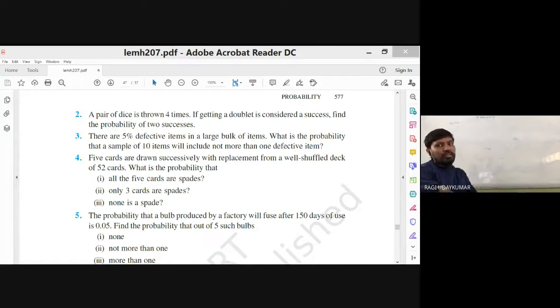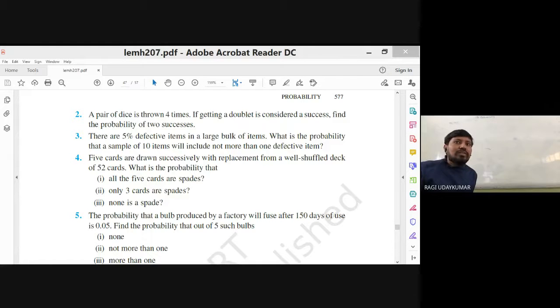Simple question here. Difficult questions I'll explain to you on the board once you go through these questions. So 4 times, n is equal to 4. Probability of success p is 6 by 36, that is 1 by 6, and you will get q as well. What is being asked here? Find the probability of two successes. Two successes is nothing but x is equal to 2. Just substitute into the binomial distribution and find it. It's very simple here. Only the calculation part is left.